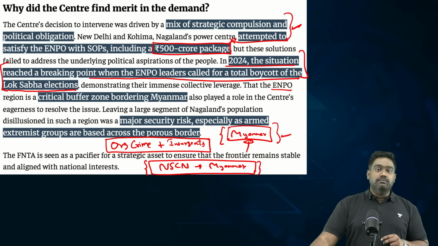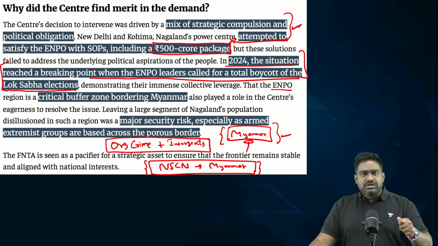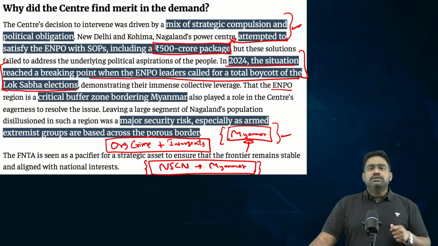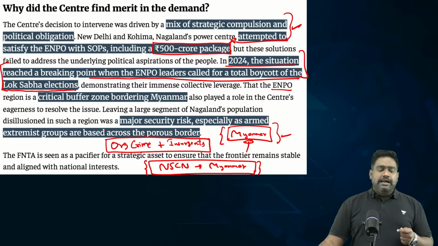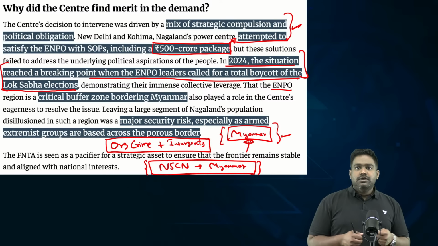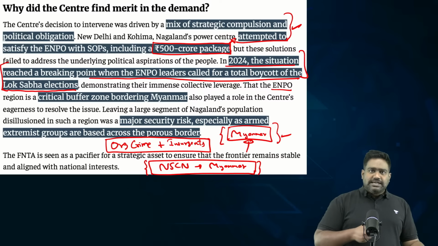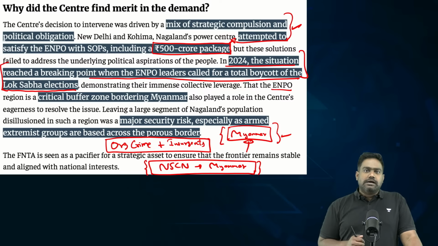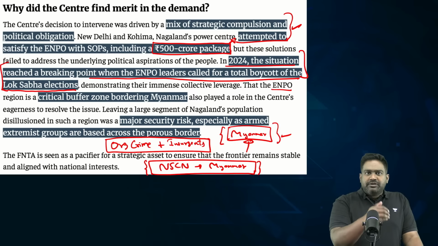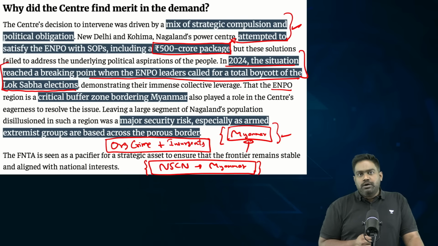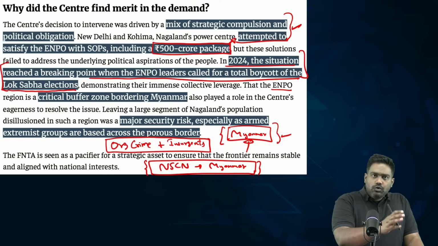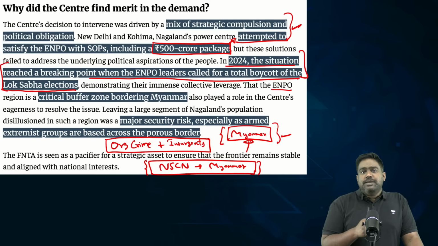So since then, the government reached out sincerely to the ENPO, started engaging in talks with them, and showed the willingness to take the middle path, to work out an innovative solution to satisfy the demands of the people of Eastern Nagaland. So that led to the tripartite agreement through which limited autonomy is being devolved and delegated to a local territorial authority which is being established.